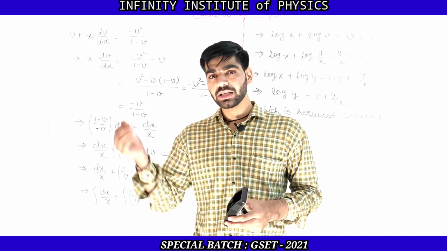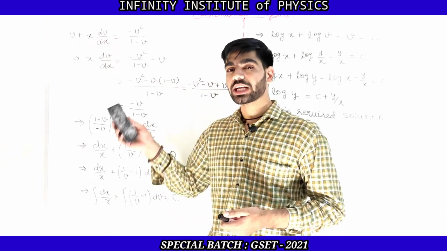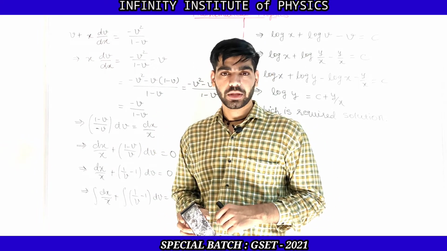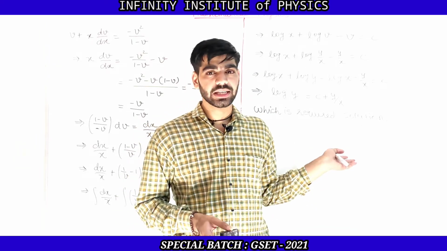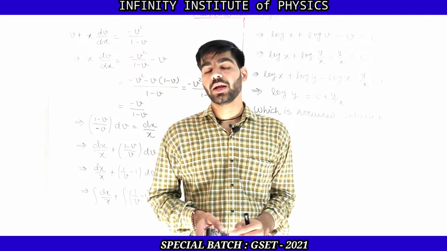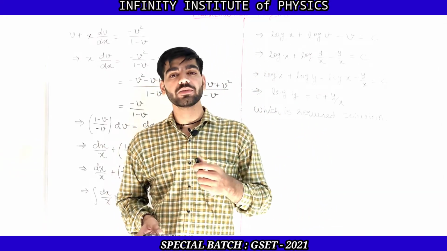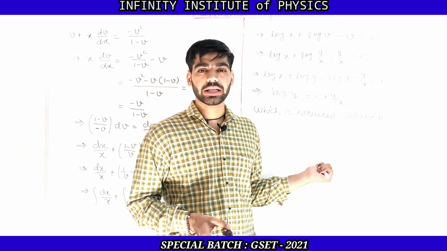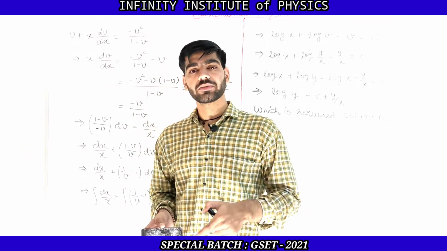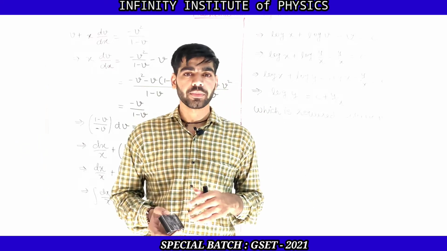If you can convert it, then you just need to solve it directly. If not, then you need to check it for homogeneous as well. If it is homogeneous, then just consider y is equal to vx and solve it further. But if it is not homogeneous, or we are not able to convert it into homogeneous, then we will study some more methods related to exact differential equations, linear differential equations, non-exact differential equations and so on.